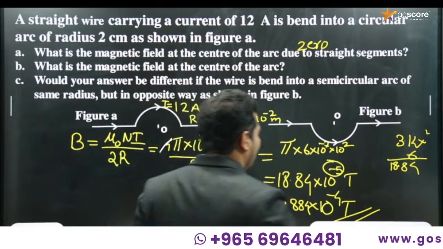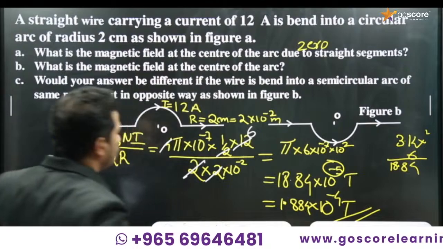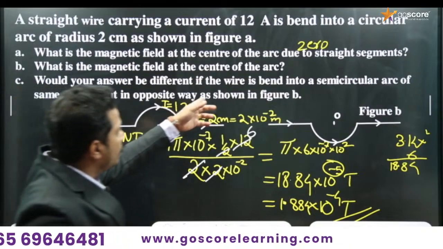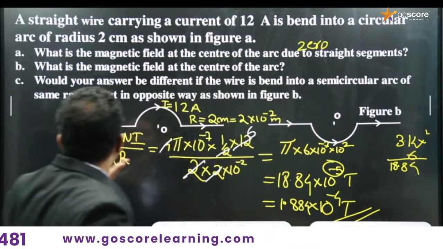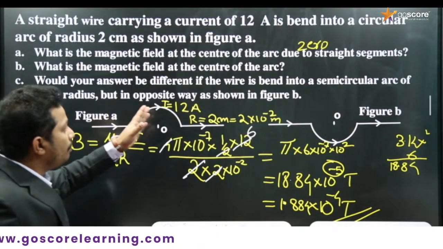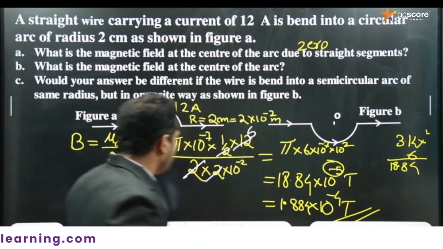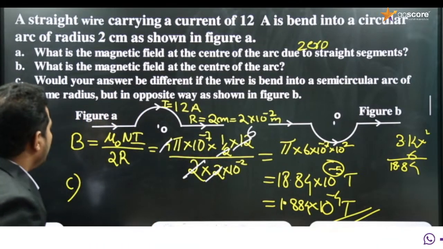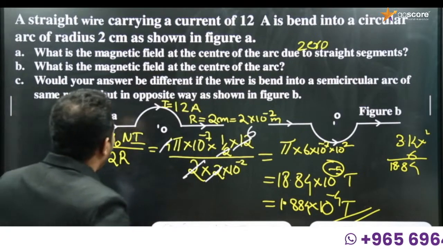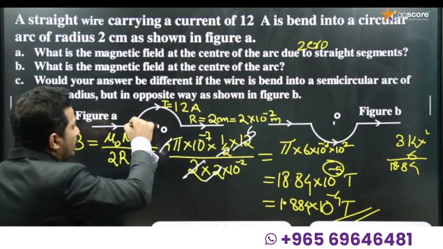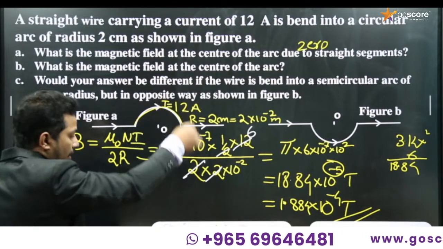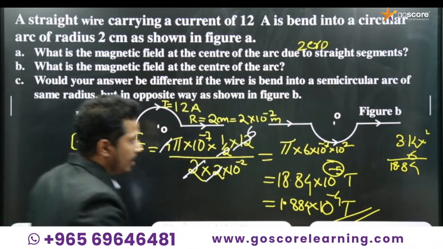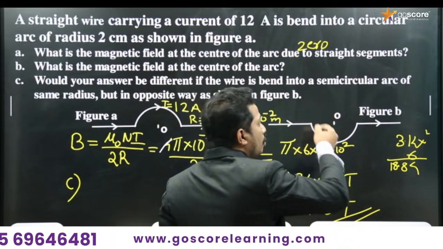Easy? Yes, easy peasy. I think this question is very simple. One more question is there: would your answer be different if the wire is bent into a semicircular arc of the same radius but in the opposite way, as shown in figure B? That's why figure B is shown here. For option C, what's the only difference? The current for figure A is moving in the clockwise direction, whereas this one is moving in the anti-clockwise direction.